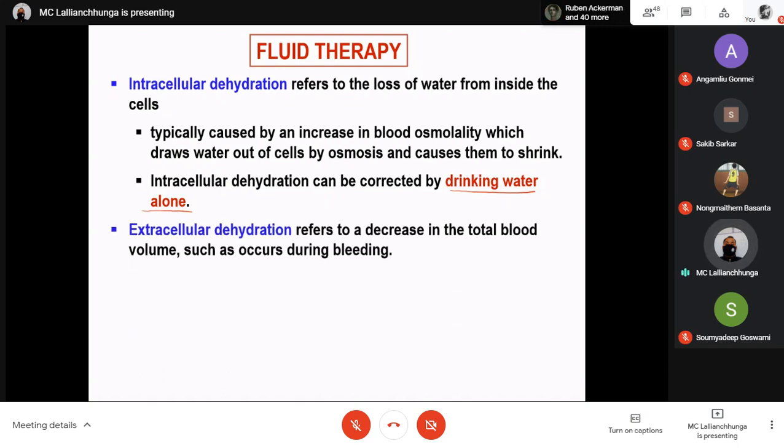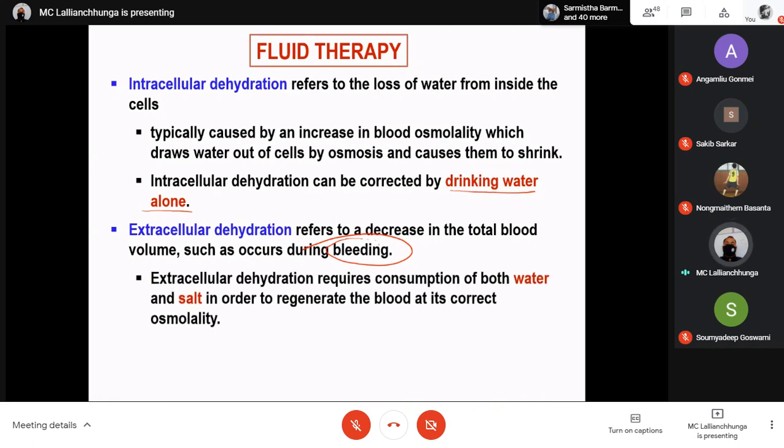Okay. What about extracellular dehydration? It refers to a decrease in the total blood volume, such as occurs during bleeding or hemorrhage. Okay. It means there is a loss of blood. We can say blood because of bleeding or hemorrhage.